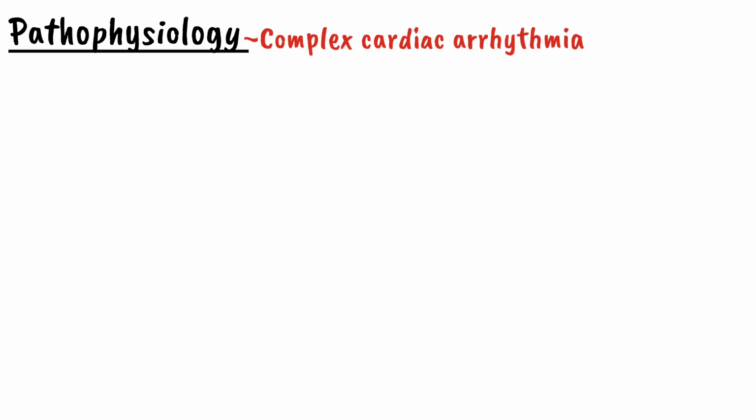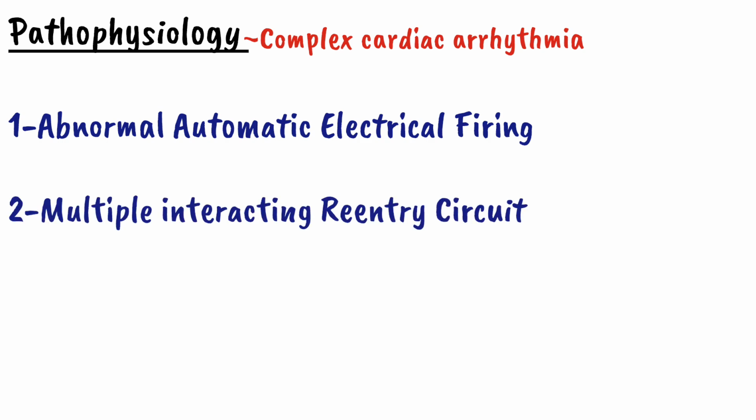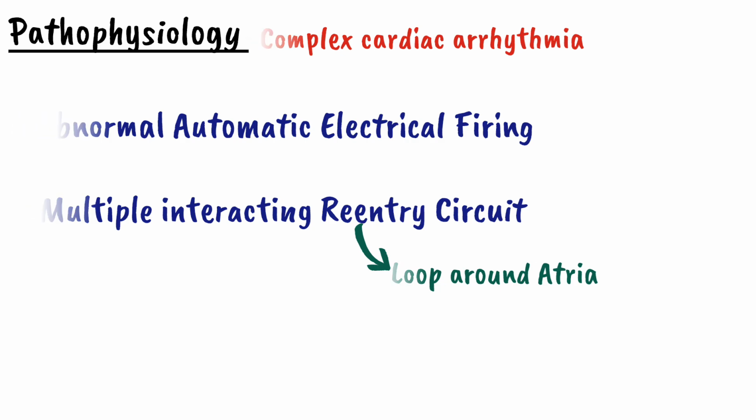So what happens in atrial fibrillation? Atrial fibrillation is a complex cardiac arrhythmia. It involves two pathological processes. The first one is abnormal automatic firing, and the second one is multiple interacting reentrant circuits which loop around the atria. So let's explain these two processes with the help of this diagram.